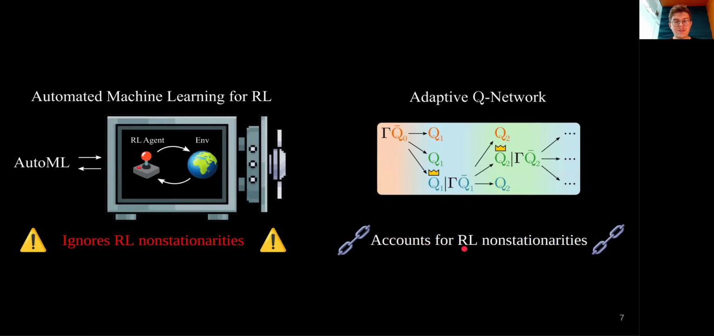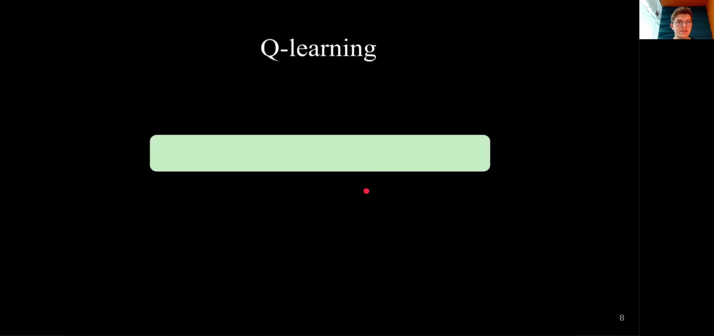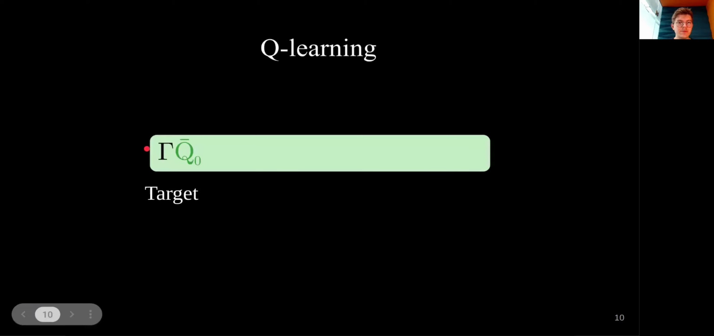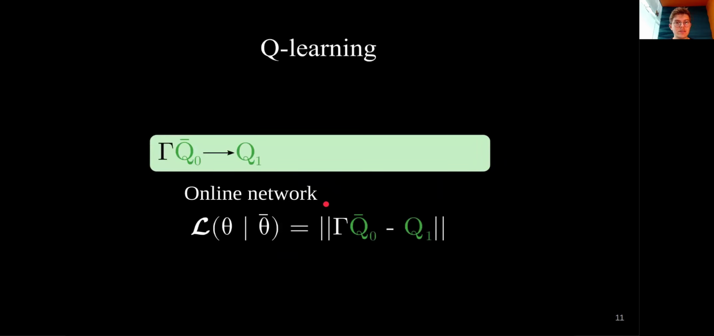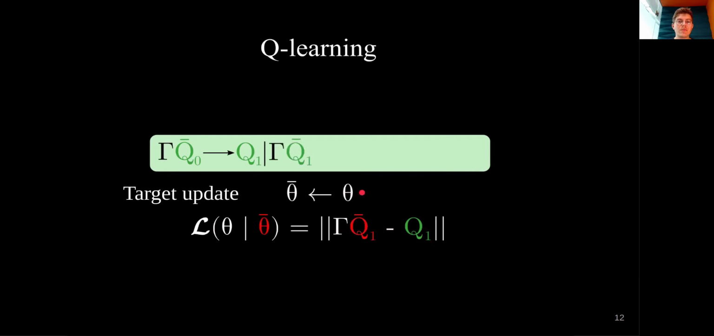So let's dive first into Q-learning. It takes as input a target network, and then it computes the target through the optimal Bellman operator. And from there, an online network is learned, minimizing this loss, which takes the online parameters with respect to the target parameters and minimizes this distance. After a predefined number of gradient steps, the target parameters are updated to the online parameters.